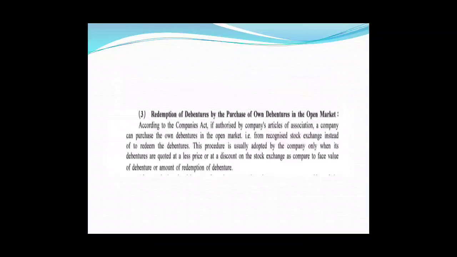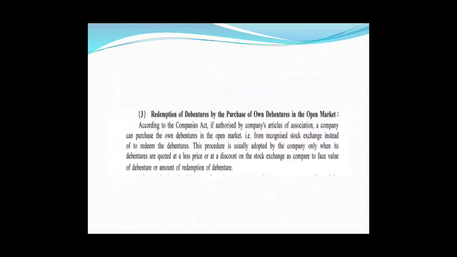So friends, normally a company buys its own debentures in one condition, when they are available at less than face value or at less than redemption value in the open market. And the company can do so only if it is authorized by the articles of association. Otherwise the company cannot buy its own debentures, right?